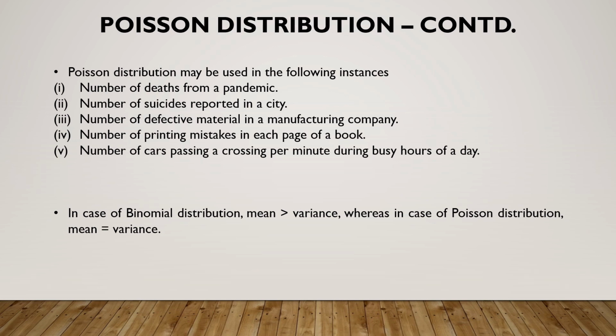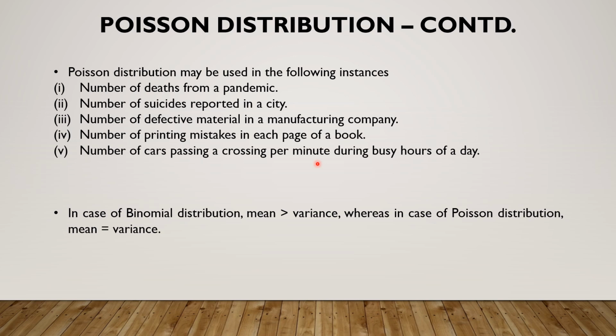Some of the practical situations where Poisson distribution can be used is in cases where the probability of death from a pandemic and its related number, the probability of suicides and its related number, probability of defective material. One can see from the examples given here that Poisson distribution is used in all those cases where the success is a very rare event, which means that the probability of success is very small. An event that frequently occurs, the probability will be high for it. So Poisson distribution, in other words, can be said to characterize the probability of very, very rare events in a large number of trials.